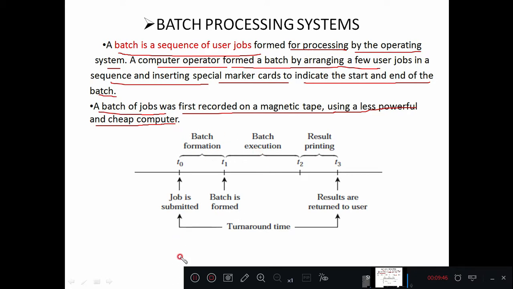So how are these batch processing systems divided? First, we are going to create a batch. Once the batch is created, the job is submitted to a processor. So a job is submitted.